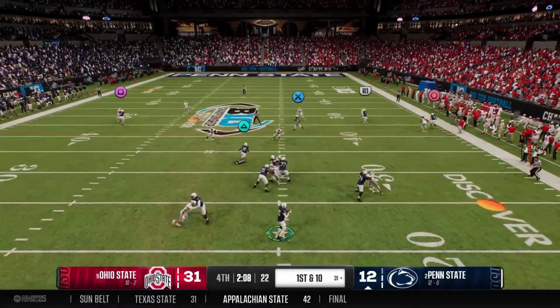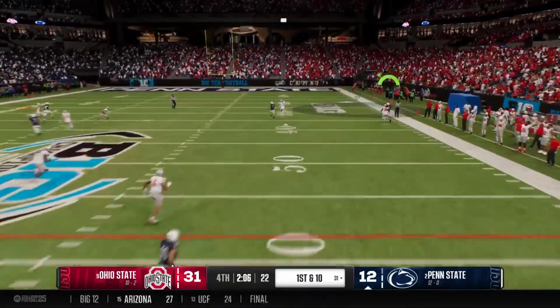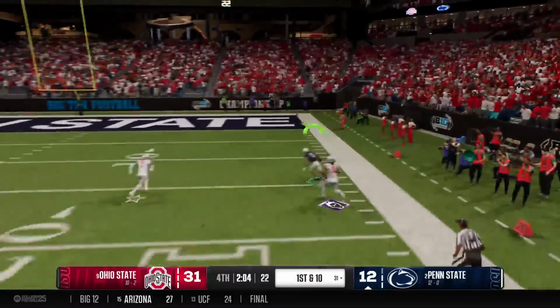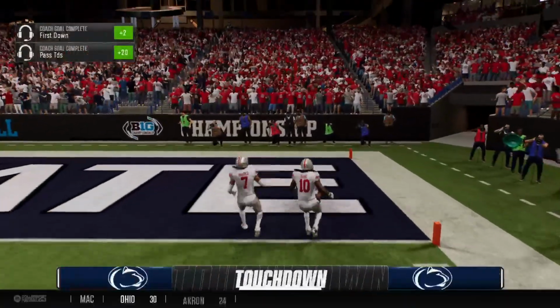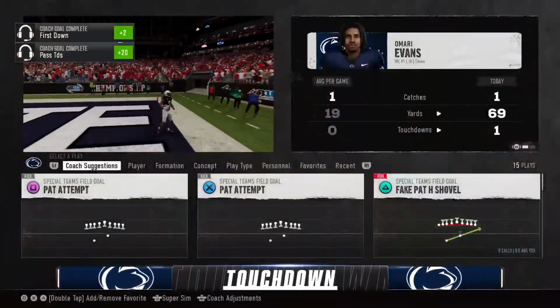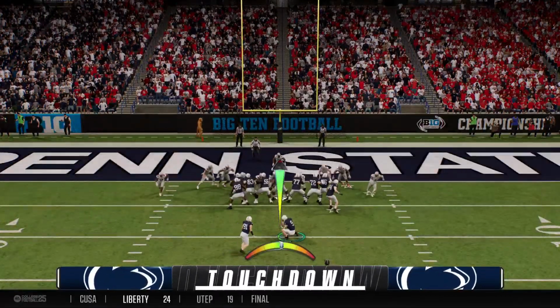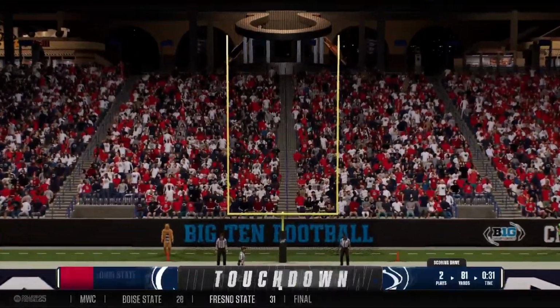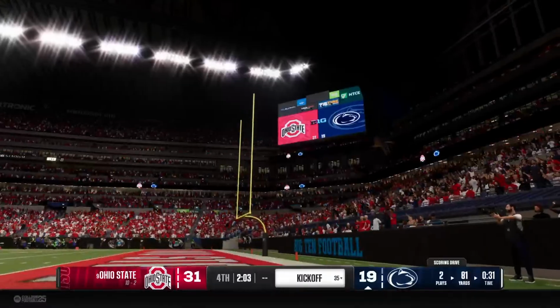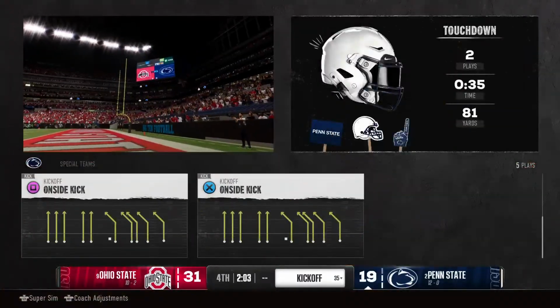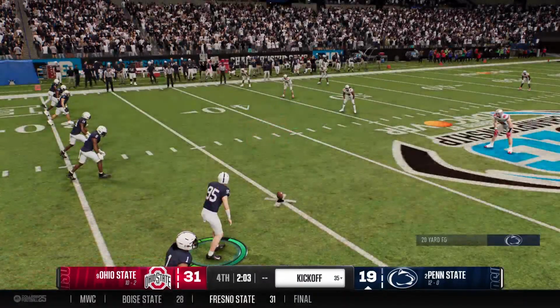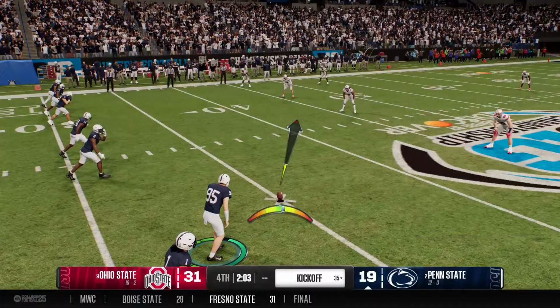A new set of downs after that completion. Looking to throw it on first down. Going for a big play downfield. That deep shot is caught for a big gain. Takes it all the way to the house. Touchdown, Penn State. That's what makes this guy so dangerous as a wide receiver. He can catch the ball underneath, shake and bake and go by you, or use his speed to get around you and make a big play like this for a touchdown.